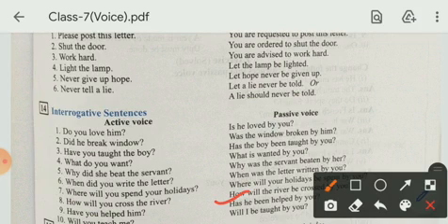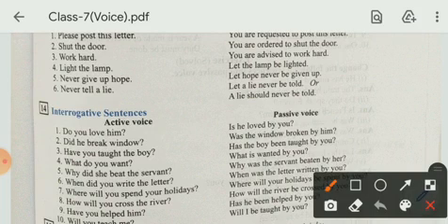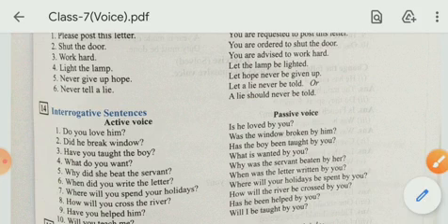Have you helped him? Has he been helped by you? Will you teach me? Will I be taught by you? So, students, with the help of these sentences, we have done so many sentences. We have done the sentences in particular tenses also, and the miscellaneous sentences also. Students, these sentences will help you to understand this topic. If you still have any confusion or problem, you can clear your doubts in your online session. Thank you.